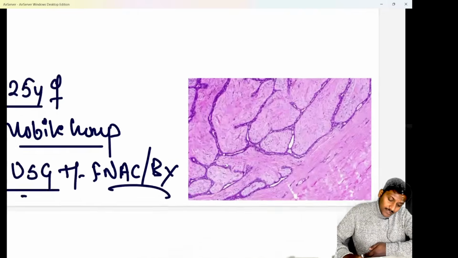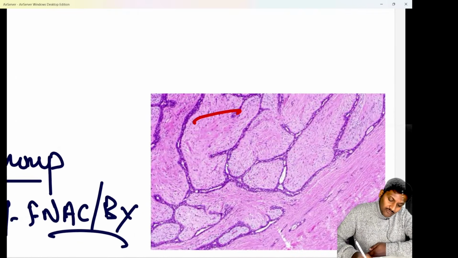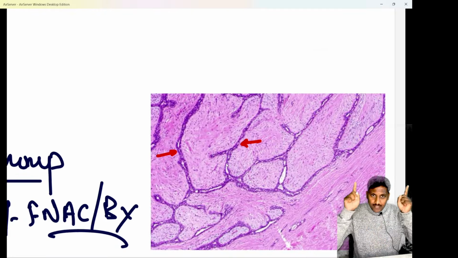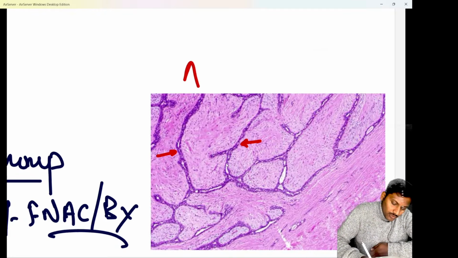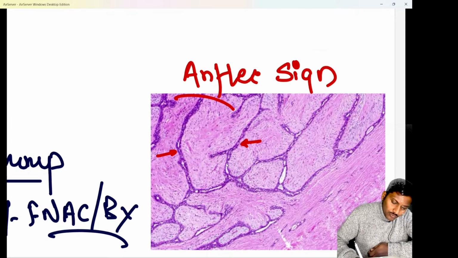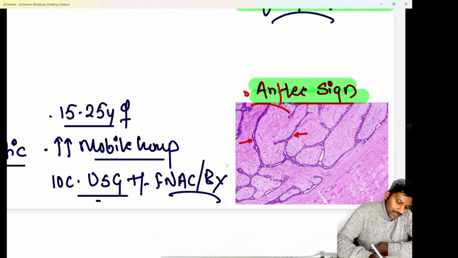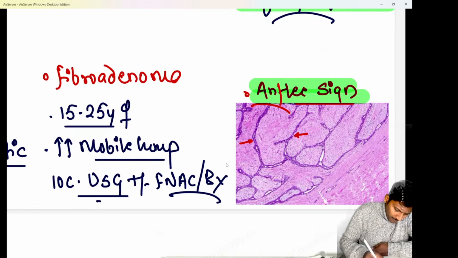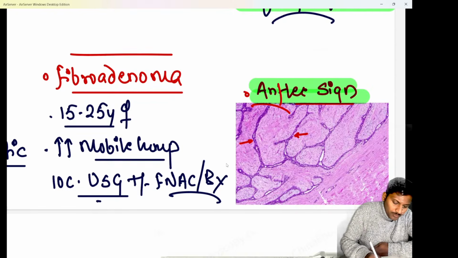Here, if this is the histopath, you are able to see there is a lot of fibrous stroma and the glandular structures appear to be compressed. As the glandular structures are compressed, they look like the horns of a reindeer, like the horns of an antler. So here the histopath of the breast lump shows you the classical antler sign, and we know whenever the antler sign is seen on histopath, it has to be a case of fibroadenoma, which is the most common benign breast tumor.